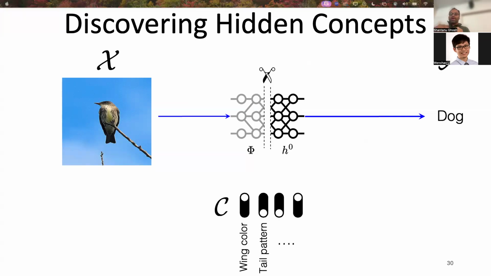Remember that we start off with a black box. The idea is that the black box often encodes the human interpretable concepts in its intermediate layers. So the first step is to discover those concepts. How do we do that? We take the representation from the feature space to the concept space. For this, we learn a linear projector T, which learns this mapping from phi to the concept space. This linear projector T is going to give us the probability of the concept being present. Here, these concepts are shown using these toggle bars, which show the presence and absence of these concepts. These probabilities will be the inputs to the downstream interpretable models.